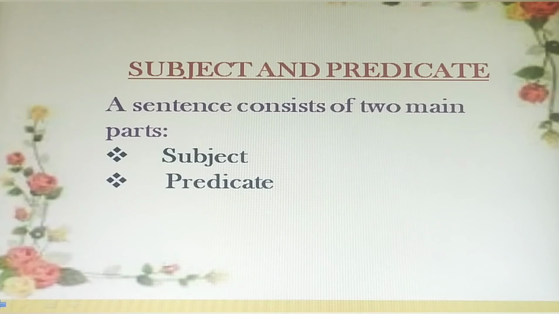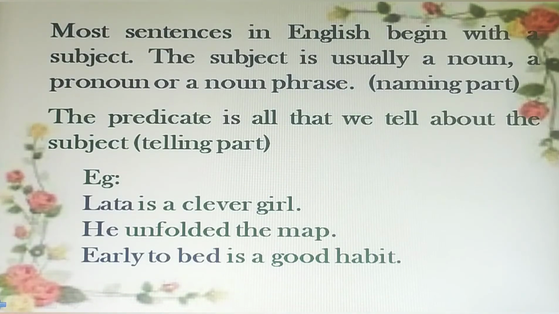A sentence consists of two main parts, that is, subject and predicate. Most sentences in English begin with a subject. The subject is usually a noun, a pronoun, or a noun phrase. It is also called the naming part. The predicate is all that we tell about the subject. It is also called the telling part.